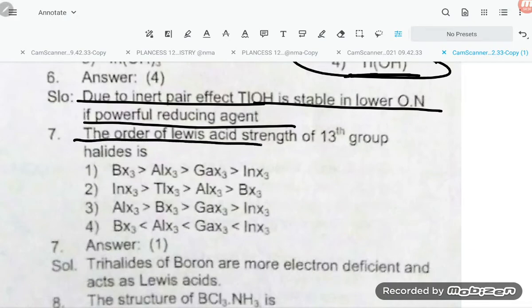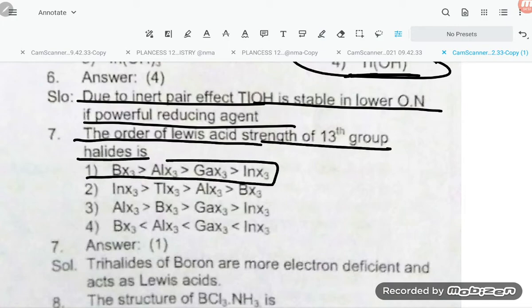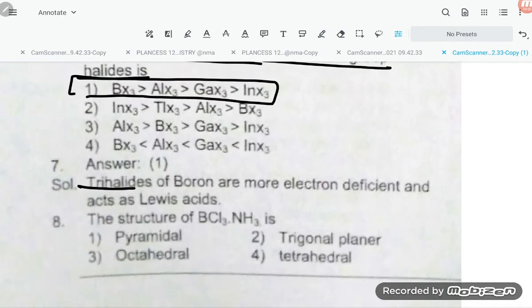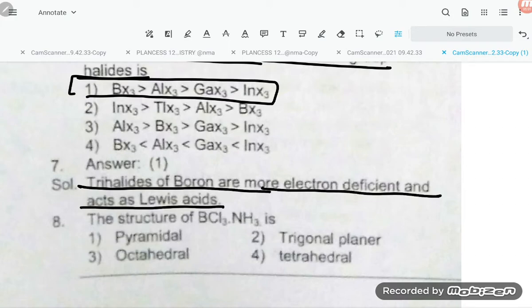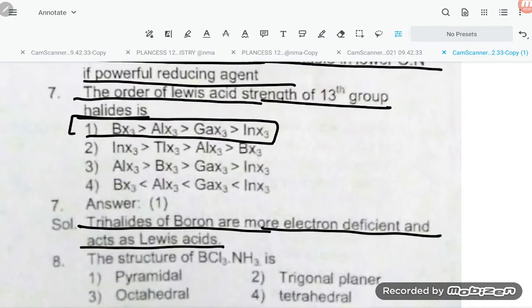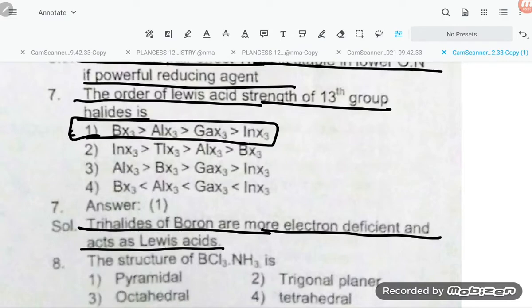Now, the order of Lewis acid strength of group 13 halides: BX3, AlX3, GaX3 and InX3. Boron trihalides are more electron deficient and act as Lewis acids. Down the group, the acidic strength is decreasing. Again you have to keep in mind, students, that the Lewis acid strength of group 13 halides decreases down the group.